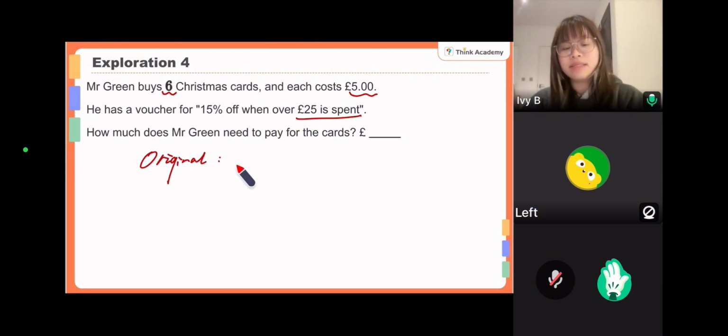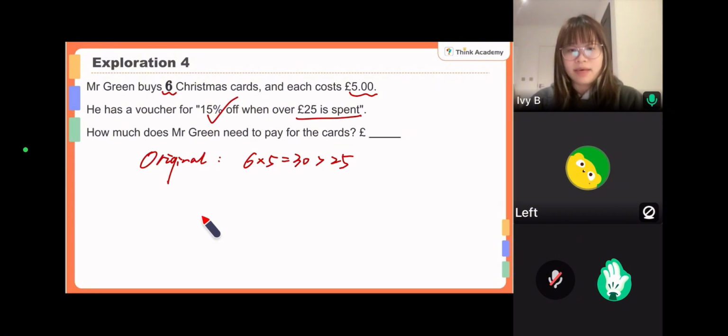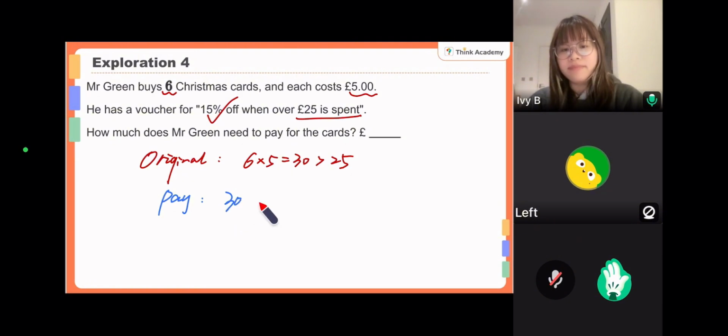The original total price will be 6 times 5 equals £30, and 30 is over 25. So that means we can use this discount. With this discount, we can calculate it with the formula we learned just now. So the new price, or the money he needs to pay, is 30, the original price, times 1 minus the reduction percentage, 15%.